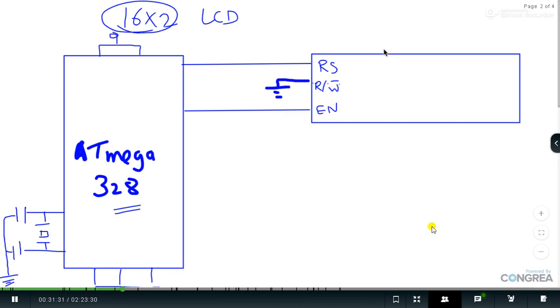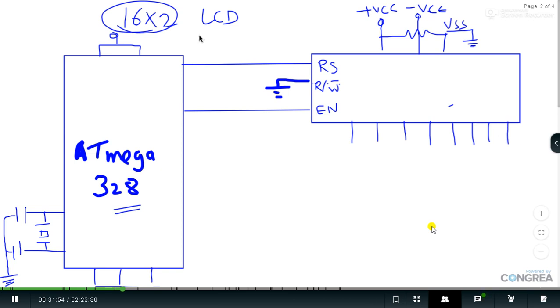Similarly, for this LCD as well, we have to connect like this: plus VCC, then a minus VEE, and the last one is the ground pin, VSS, which is connected to ground. And here, obviously, we do have 8 data lines with us. Now I have told you we are going to use the 4-bit mode of operation, and why we use it: we do have an inbuilt library, and in the inbuilt library we have to deal with only the 4-bit mode of operation.